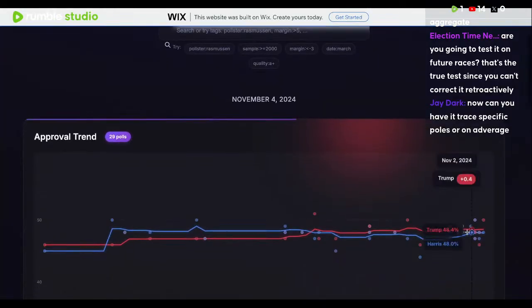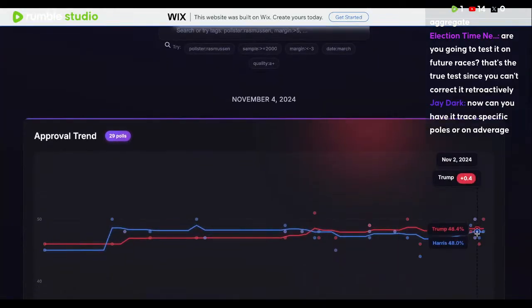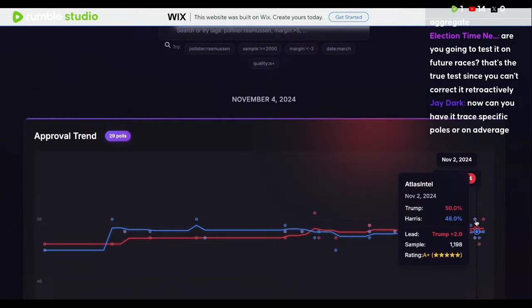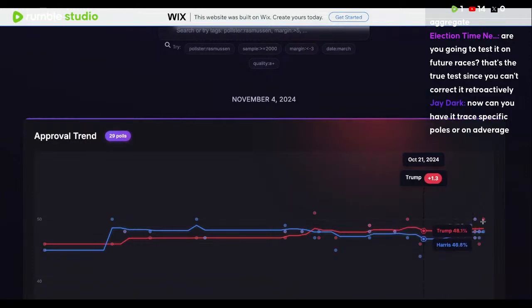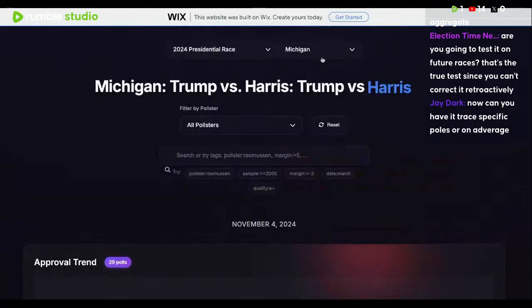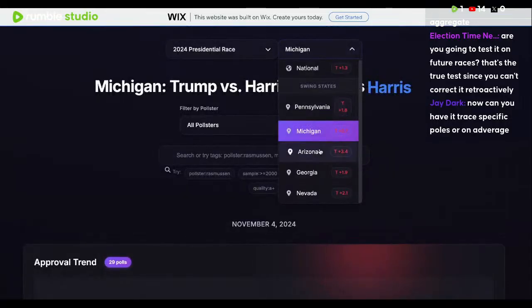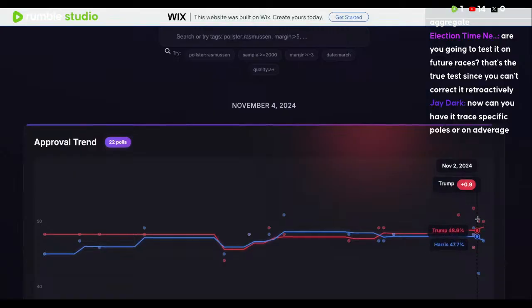Again, looking at Michigan, look how close all this polling was back then. You had all of these really close polls at the end that kind of skewed the average in the wrong direction. But then if we look at Nevada, this was really cool.